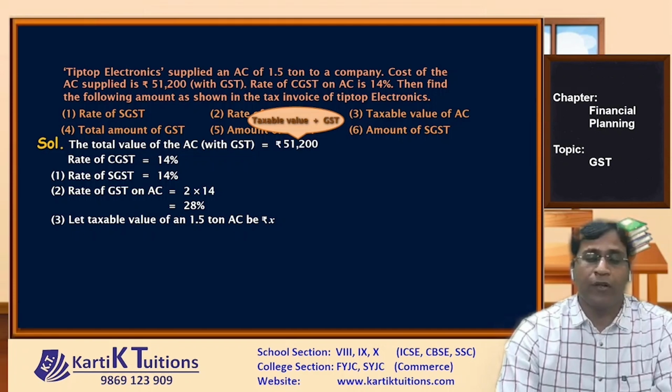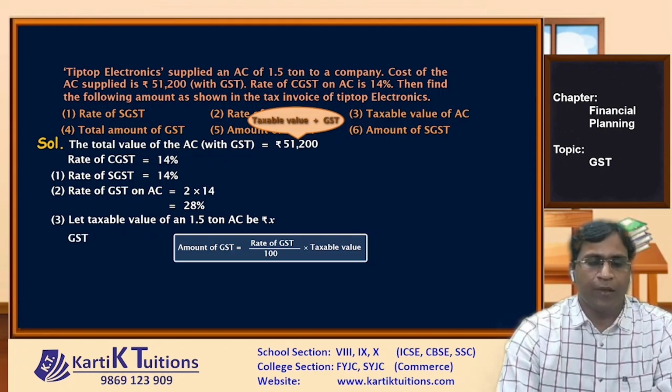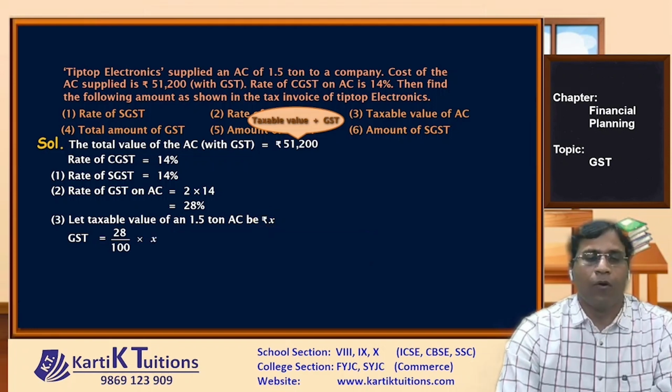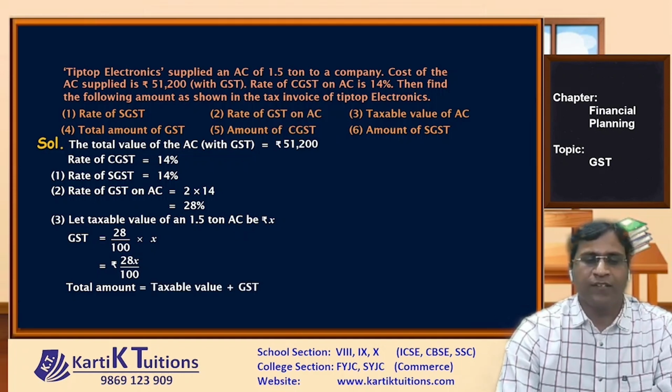Now what is the formula to find the amount of GST? It is rate of GST upon 100 into taxable value. So the amount of GST here will become what? It is 28%, so 28 upon 100 into x. Now, when we multiply this, we get rupees 28x upon 100. Now, after that, the total value is nothing else but taxable value plus GST. Do you all agree? Now, what is the total amount given? It is 51,200. That is equal to x plus 28x upon 100.